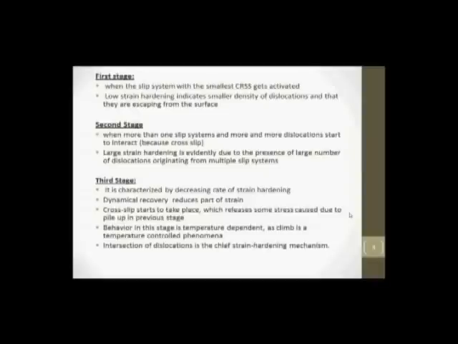Cross slip is believed to be the main process by which the dislocations piled up at obstacles during stage 2 can escape and reduce the internal strain field, thereby implying that the stress is being reduced. The stress at which stage 3 begins is strongly temperature dependent. Also, the flow stress of a crystal strained into stage 3 is more temperature dependent than if it had been strained only into stage 2. This temperature dependency suggests that the intersection of forest dislocations is the chief strain hardening mechanism in stage 3.